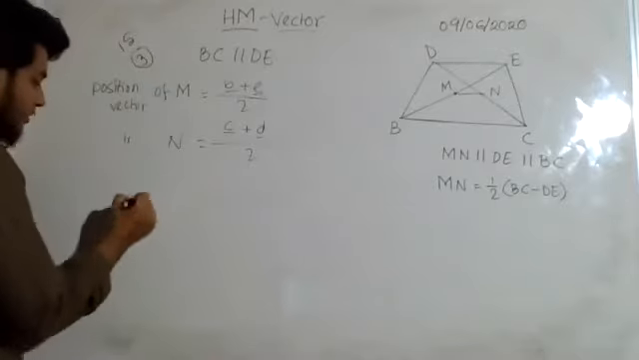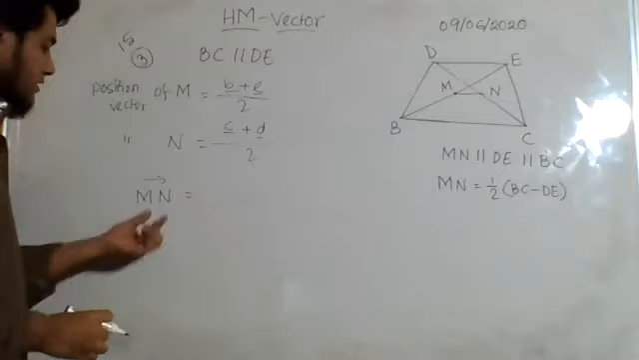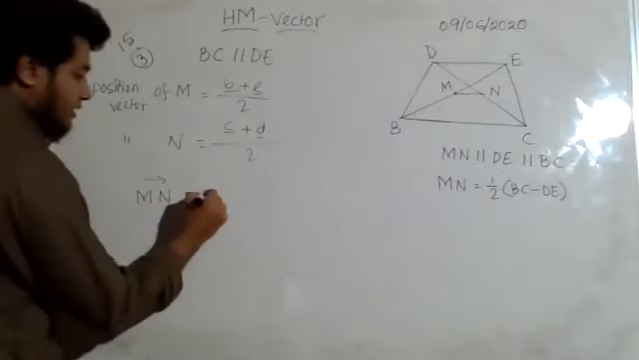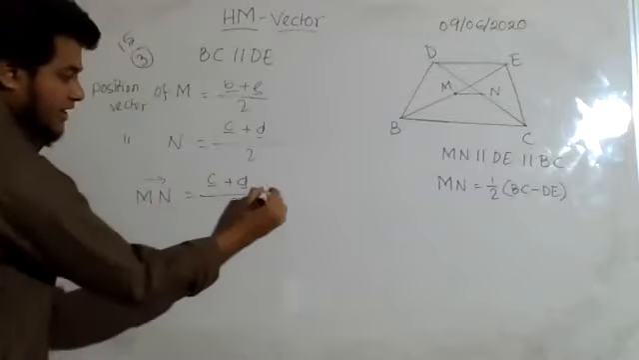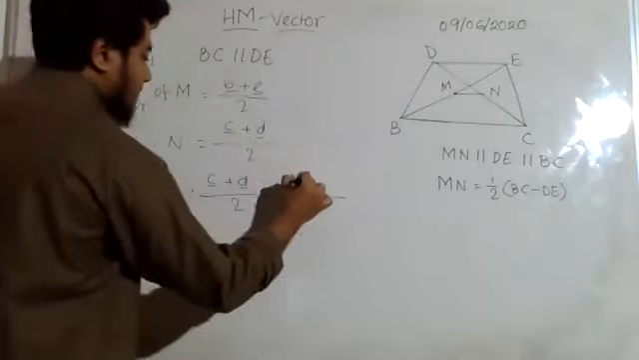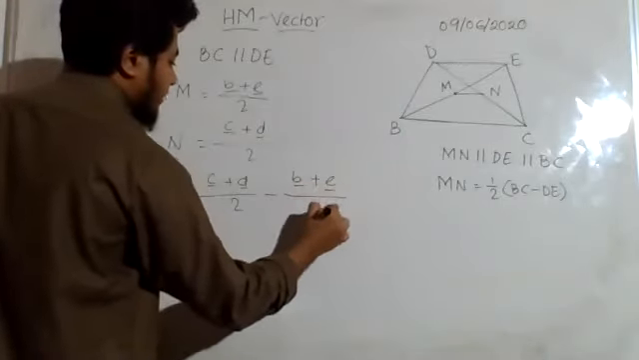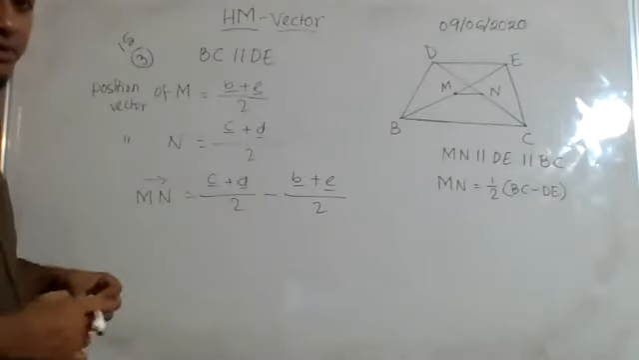Now MN, this vector is equal to the position vector of N, the last one first, minus the position vector of the first point. That is (D plus E) divided by 2. If anyone has any doubt, please tell me right away.